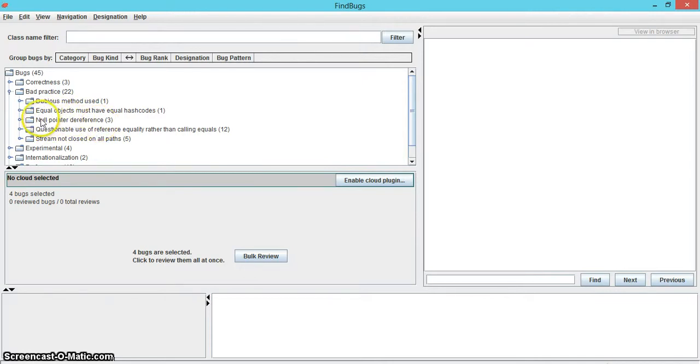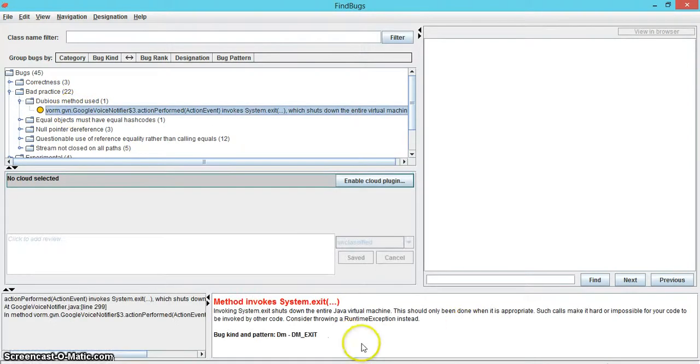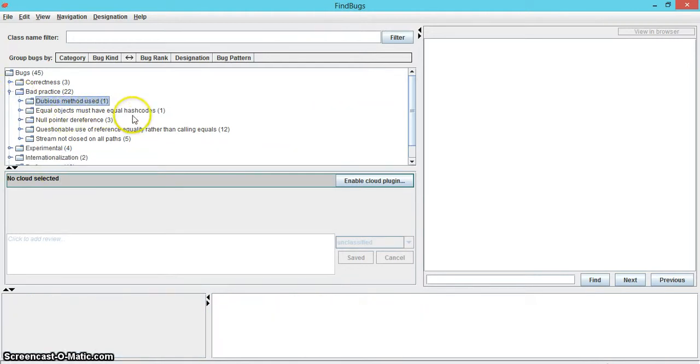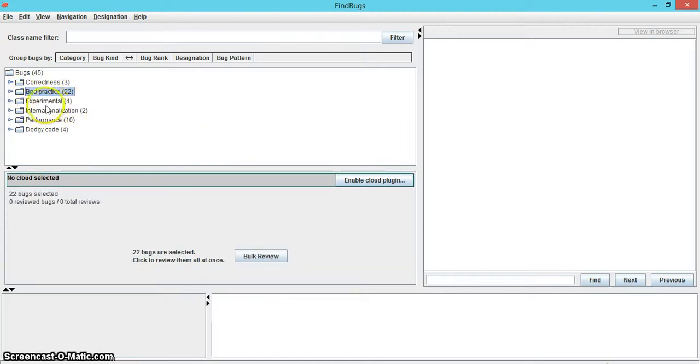Null pointer dereference is followed by dubious methods used with a single error. This error invokes System.exit, which would shut down the entire Java virtual machine. FindBugs suggests throwing a runtime exception, which would be better. The last subcategory is equal objects must have equal hash codes, which also has only 1 error. Next, we will discuss the experimental errors.